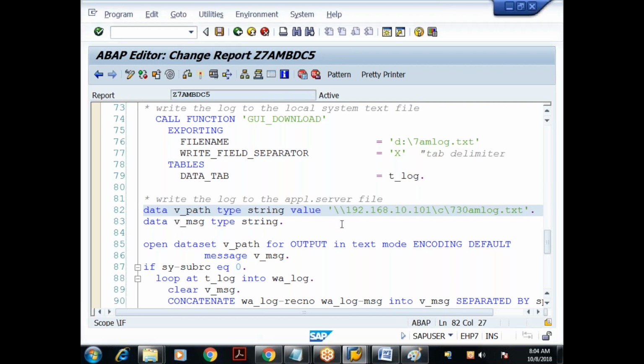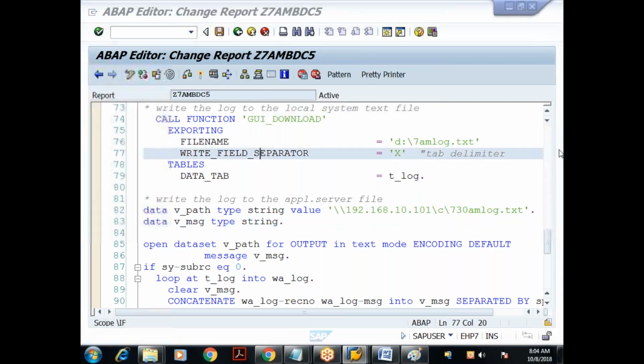But this is not the approach. So far we are writing the code from top to bottom. Whenever we do data migration, we have to record so that a program will be auto generated. Then based on that, we can modify the program according to our requirement. So tomorrow onwards, we'll see how to record the transaction and how to edit the programs. Done?